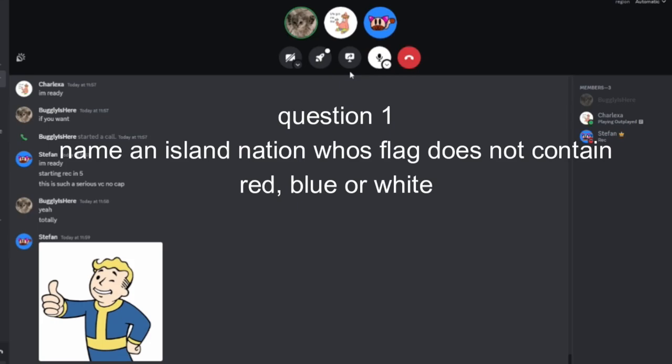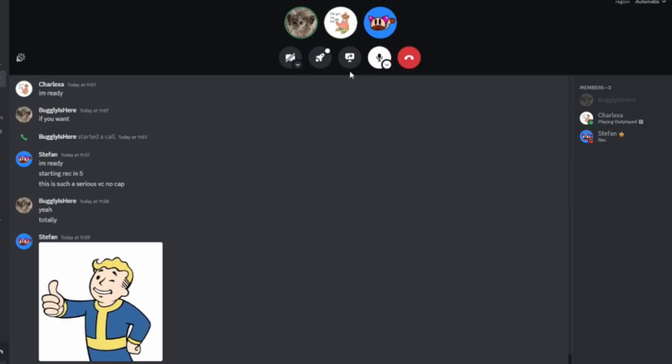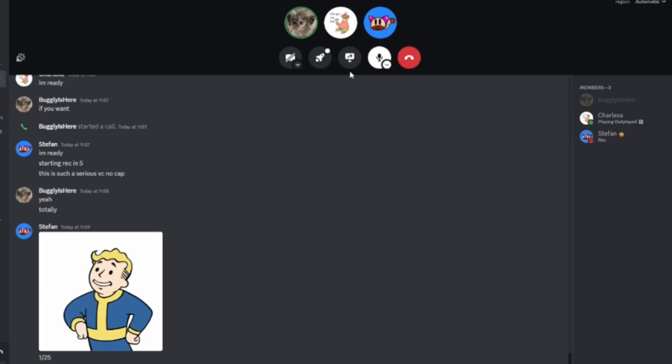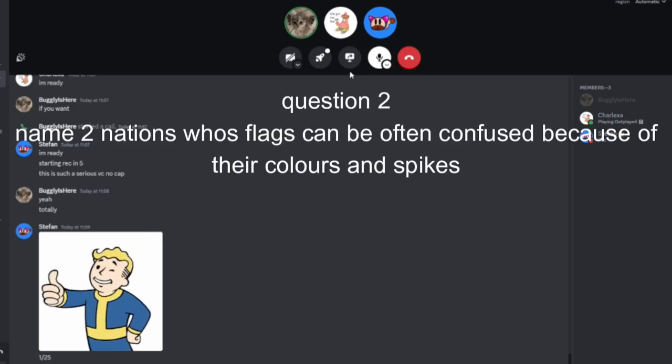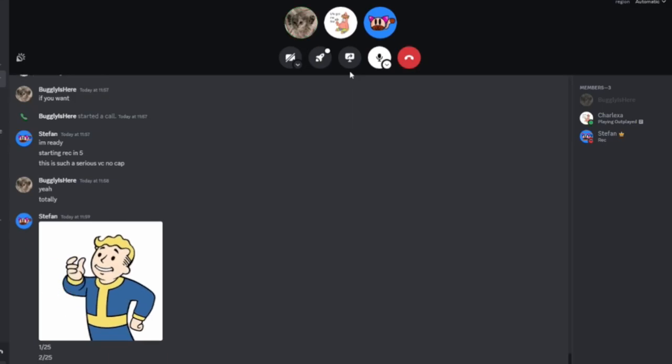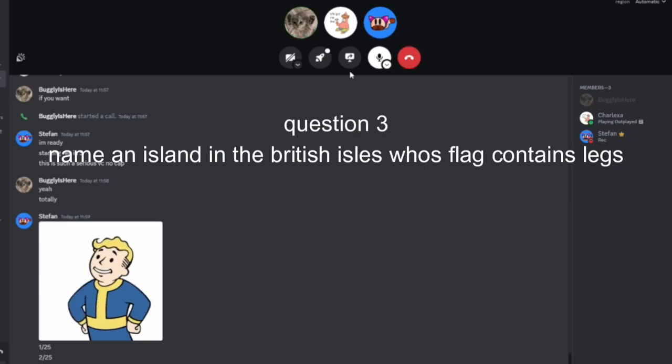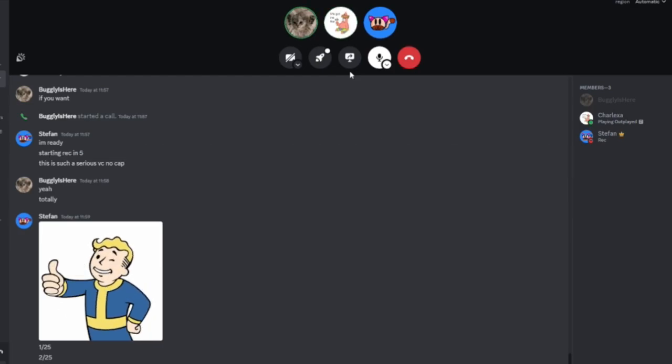Name an island nation whose flag does not contain the following colours: red, white, or blue. Jamaica. Yes, correct. Name two nations whose flags can be often confused because of their colours and spikes. Qatar and Bahrain. Yes, correct. Name an island in the British Isles whose flag contains legs. Isle of Man. Yes, correct.